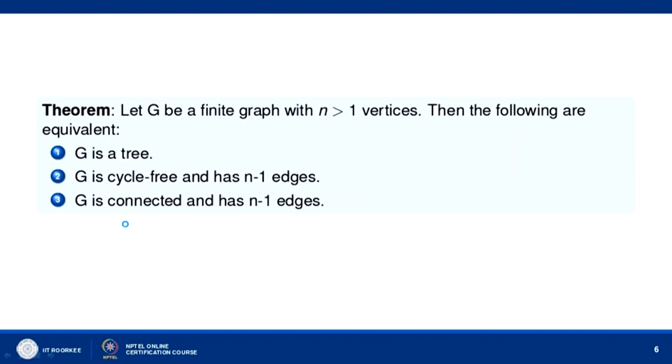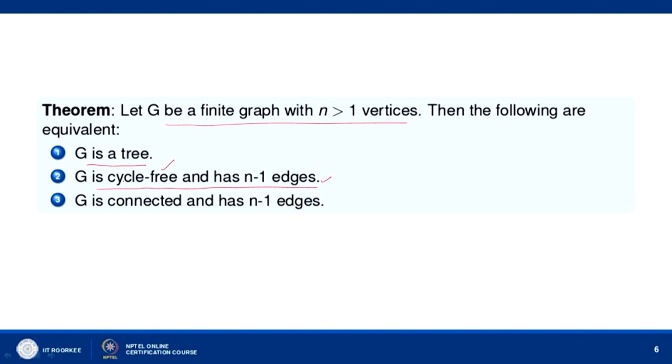Now, let us go to this theorem. Let G be a finite graph with n greater than 1 vertices. Then the following are equivalent. One: G is a tree. Two: G is cycle free and has n minus 1 edges. Now, G is a tree means it is a connected graph and it is without any circuit, so it is cycle free. Moreover it is connected, so between any two vertices there is one and only one edge. Therefore, it has n minus 1 edges.